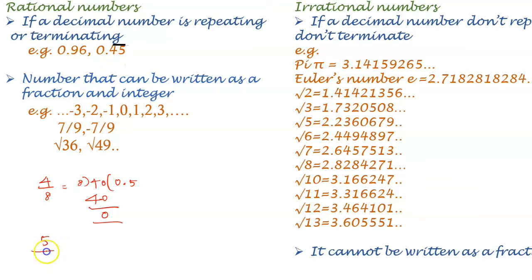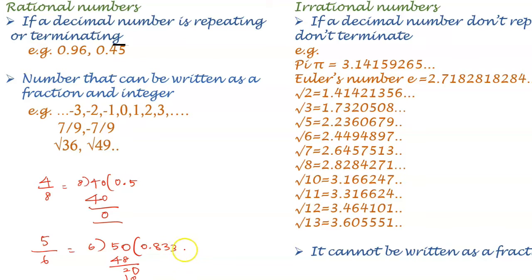Another example is 5 by 6. Here the dividend is again lesser than the divisor. 6 times 8 is 48, the remainder is 2, then 20, 6 times 3 is 18, again the remainder is 2.